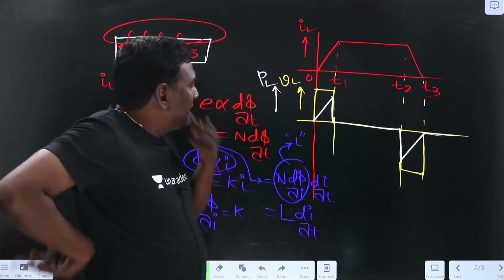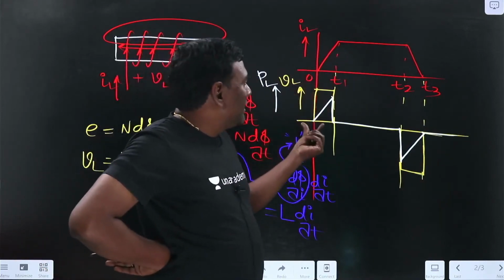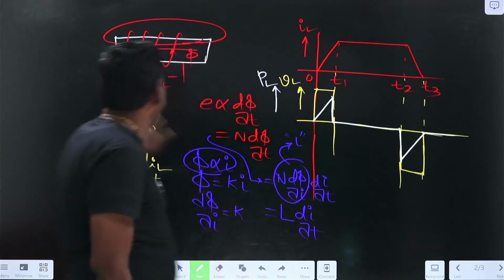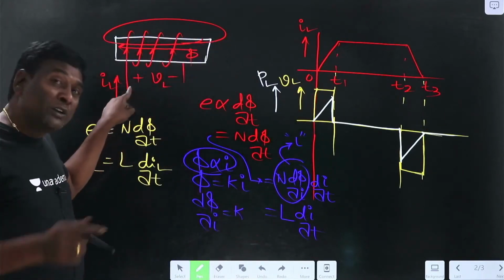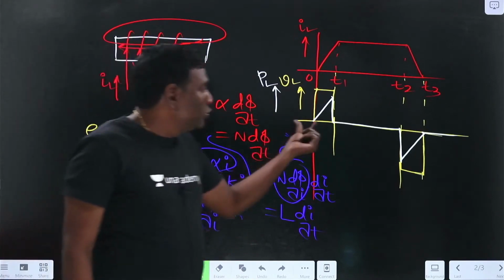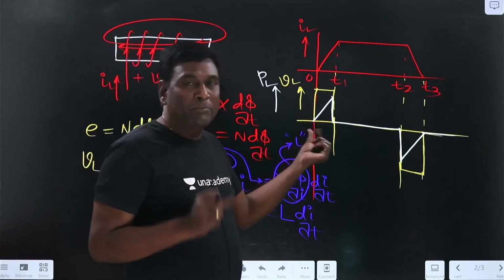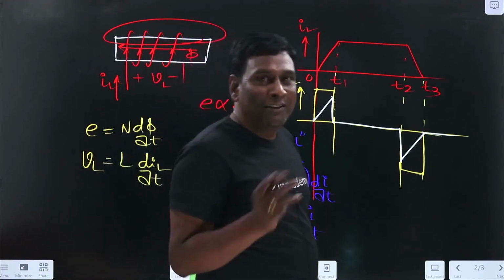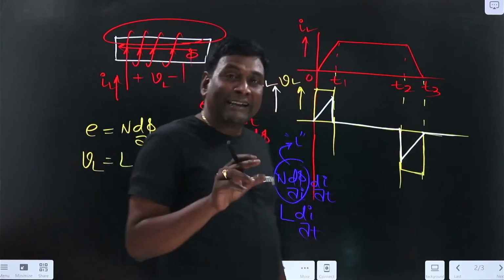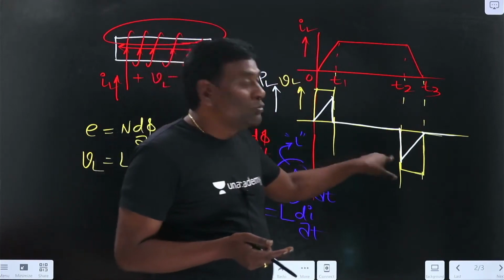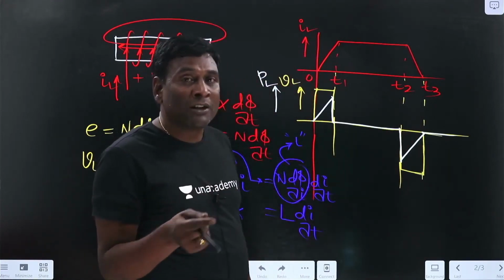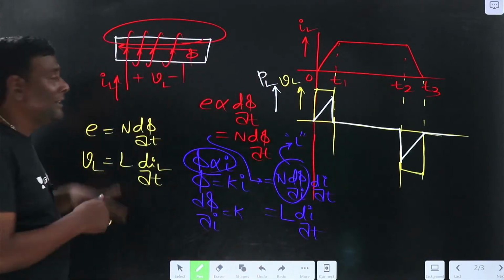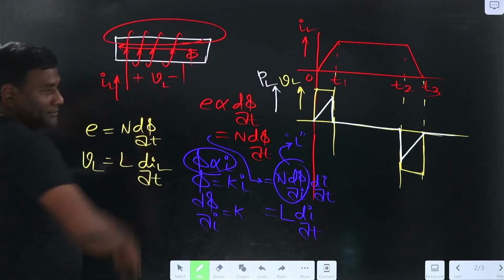See, from 0 to T1 my power is being absorbed, because with the absorbed power notation, my current is entering the positive terminal of the voltage, meaning that from 0 to T1 my inductance is absorbing power. From T1 to T2 my inductance is neither absorbing nor delivering, and from T2 to T3 my inductance is delivering power, because it is absorbing negative power. How is it delivering power? Current is positive only, but the voltage polarities have been reversed.